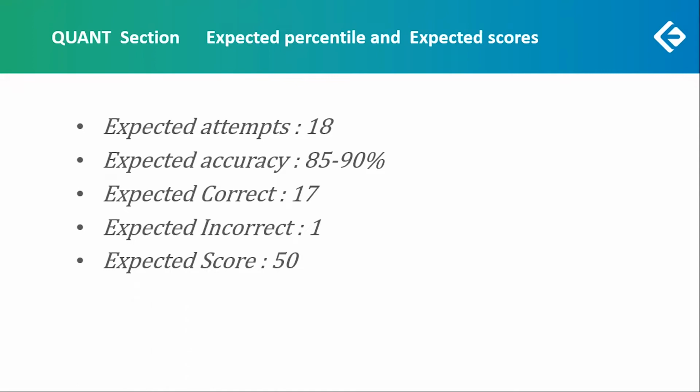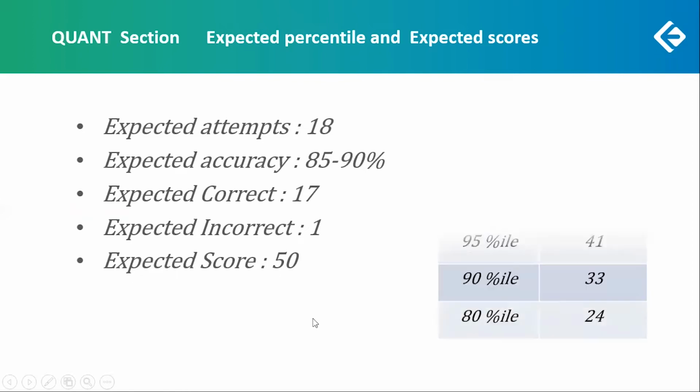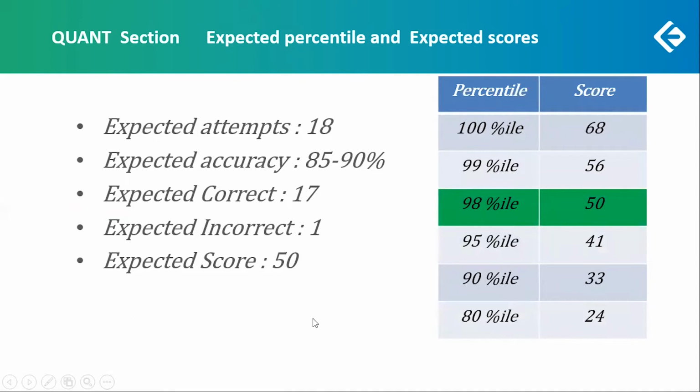Ideally, 10% as an error would still be 1.8, or we can say 2 errors, but easy questions were too many. So this is why I would expect a little higher accuracy this time. Only 1 error permitted and 17 correct, which gives us a score of 17 into 3, 51, minus 1, 50. Somewhere around a score of 50 is what could get somebody a 98 percentile.